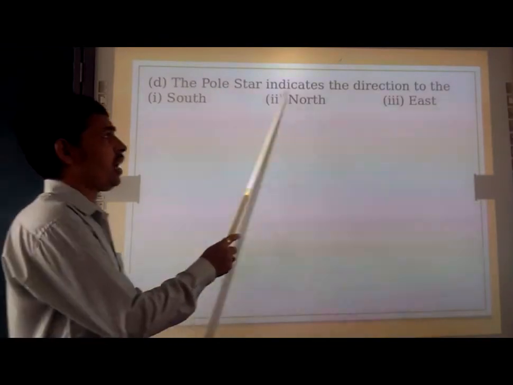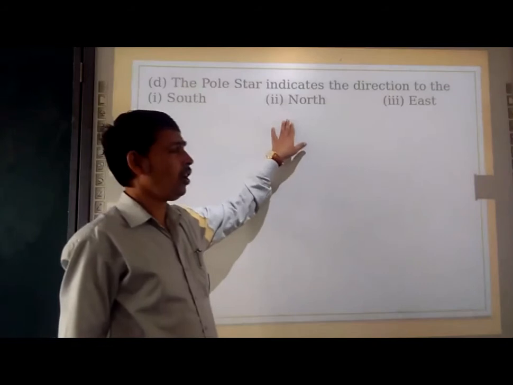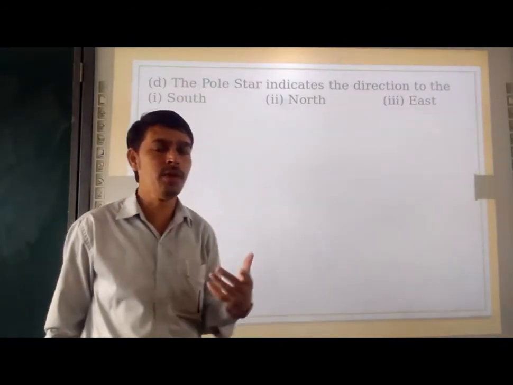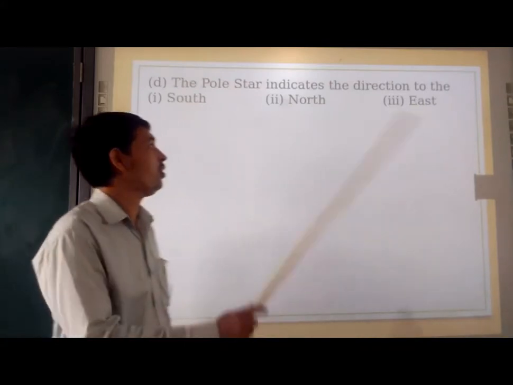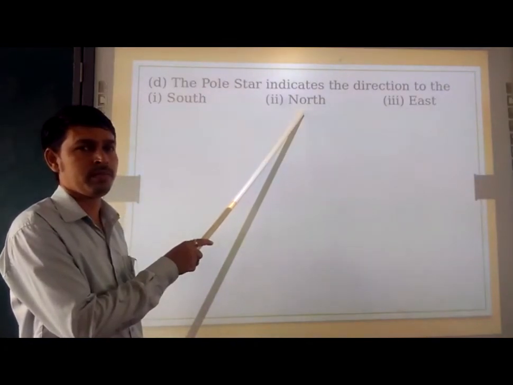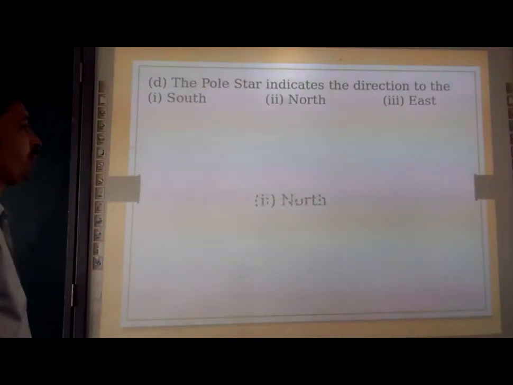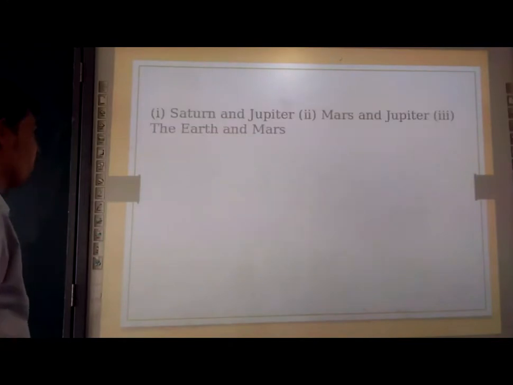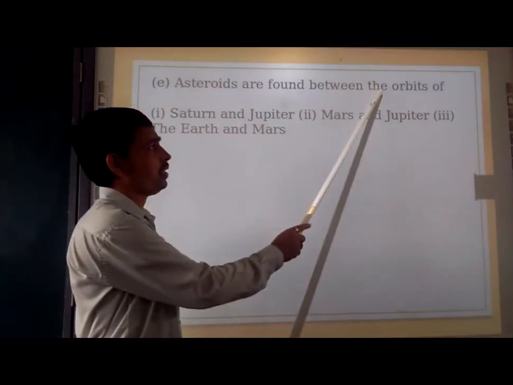Now moving toward D. The pole star indicates the direction to the south, north or east. So as we already know, the pole star indicates only the north direction. So the second one is the correct answer, north. Please tick it. Now moving toward E. Asteroids are found between the orbits of.